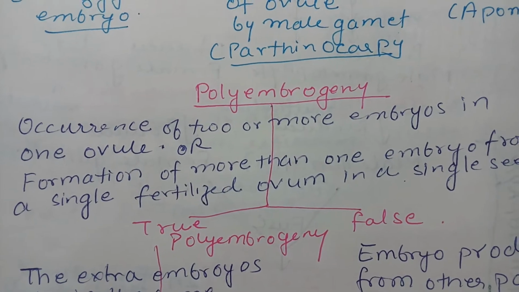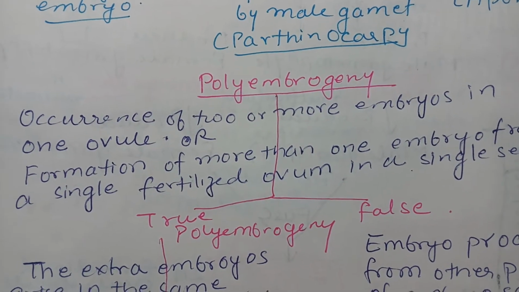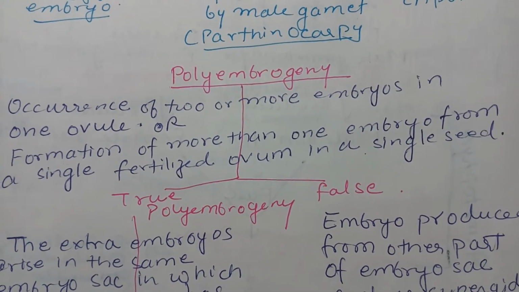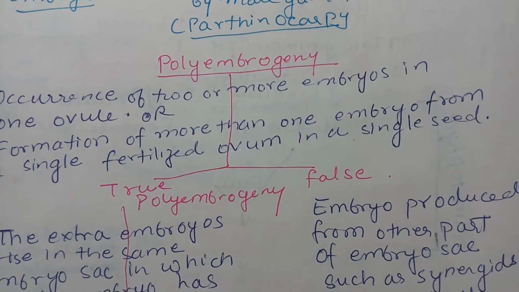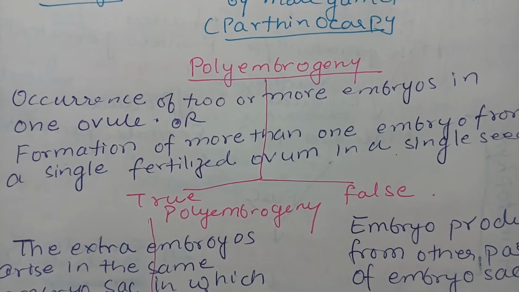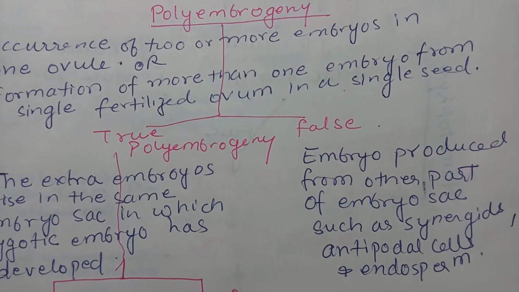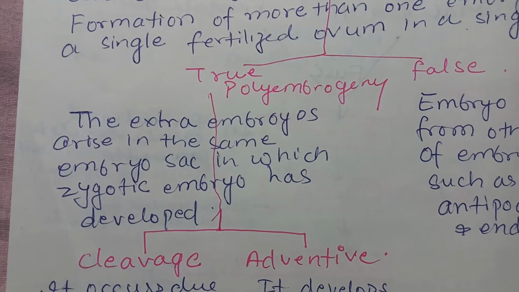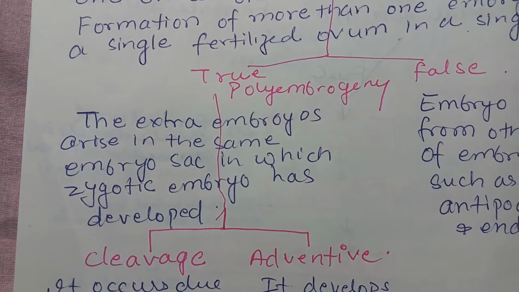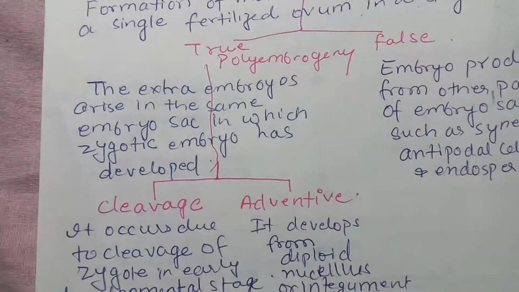Polyembryony is the occurrence of two or more embryos in one ovule, or the formation of more than one embryo from a single fertilized ovum in a single seed. Polyembryony is of two types, true polyembryony and false. True polyembryony means the extra embryos arise in the same embryo sac in which the zygotic embryo has developed.